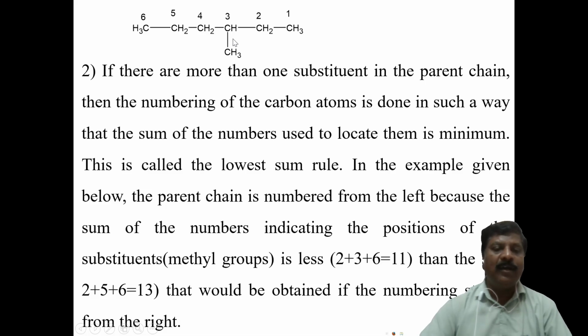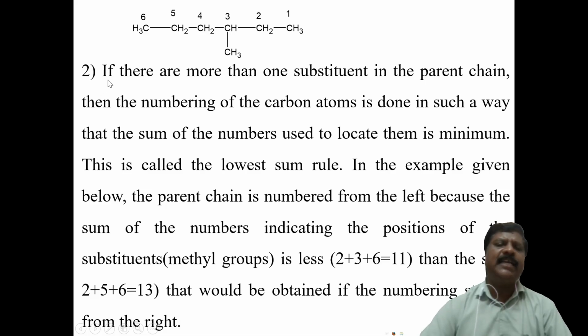Therefore this is the correct numbering. The earlier one is ruled out, because from left to right the methyl comes at the fourth carbon atom, and from right to left it comes at the third carbon atom, so the fourth carbon atom is ruled out. Now this is the numbering.